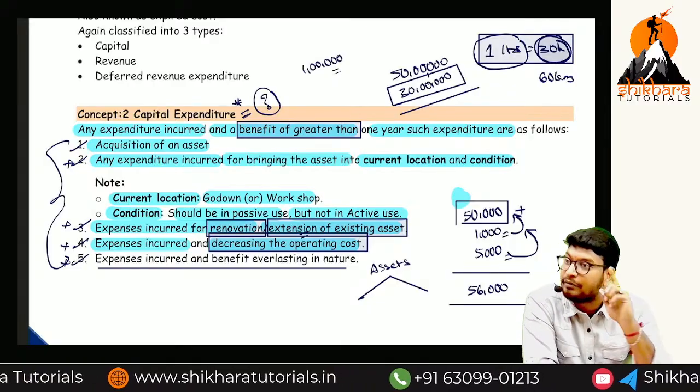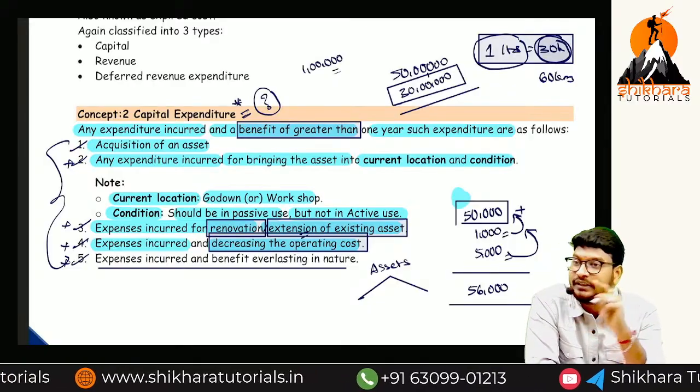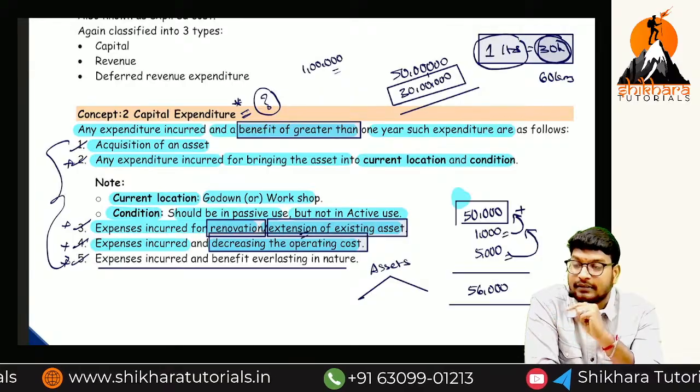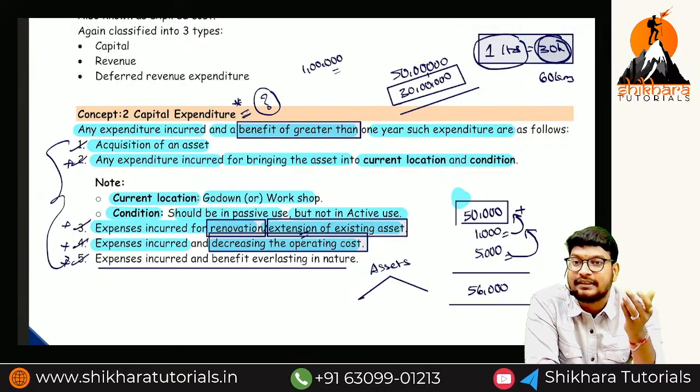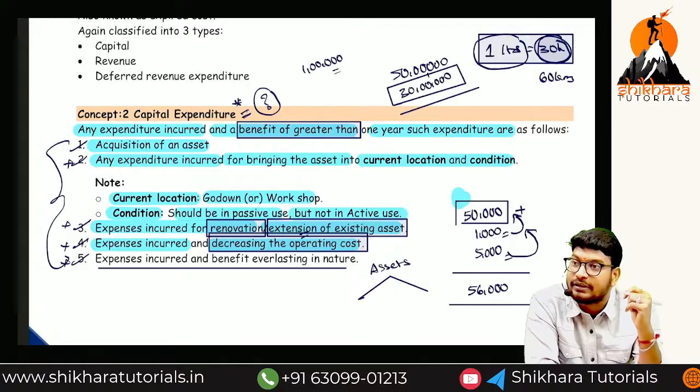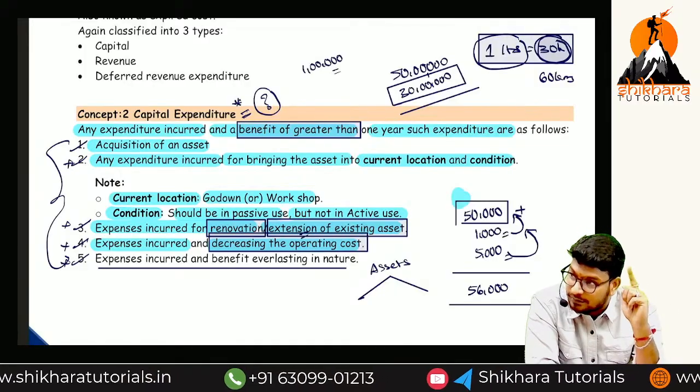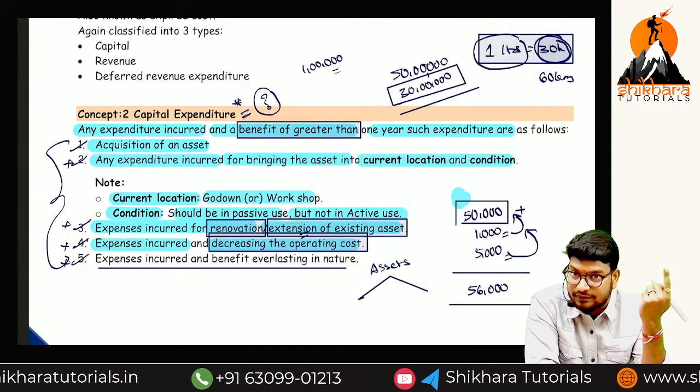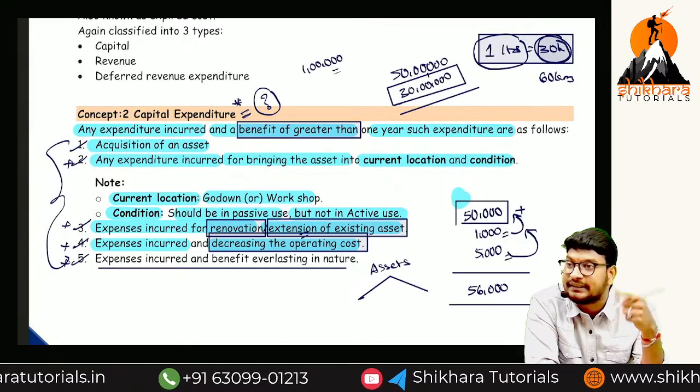What is the first example we have taken? First point, purchase of an asset, purchase of an air conditioner. What is the second example? Installation and transportation cost. What is the third example? GRR complex, third floor, fourth floor and fifth floor. And the next one, seating capacity increases.